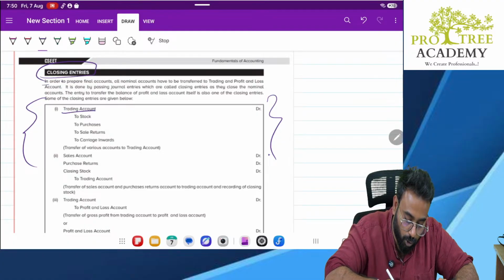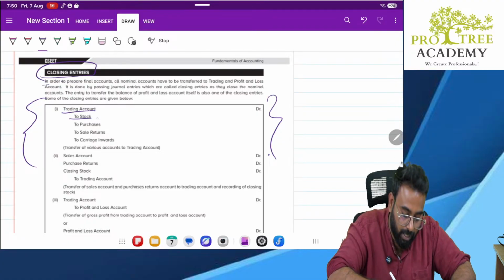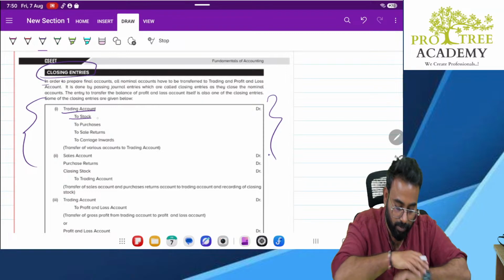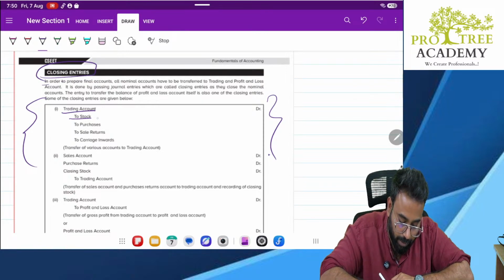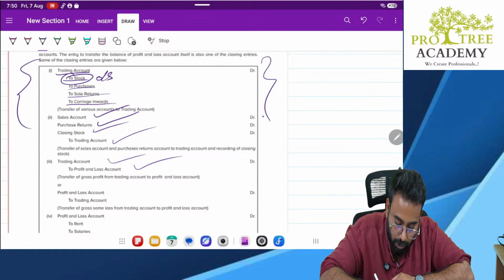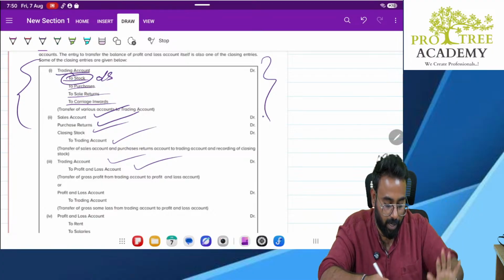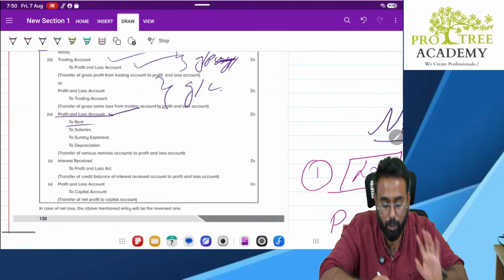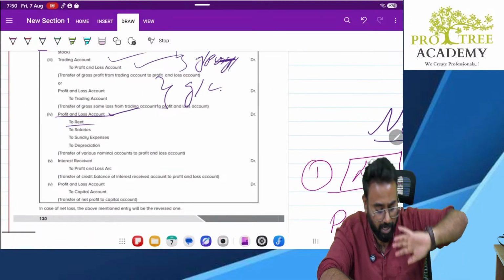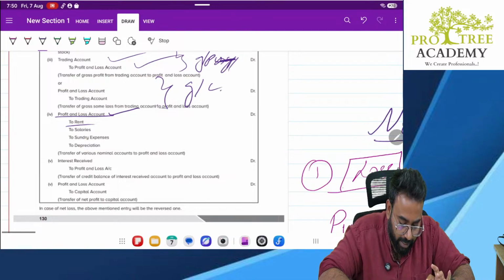Trading account to stock, to purchases, to sales, to carriage inwards. This is nothing but opening stock. Okay. Next, sales account, purchase return account, closing stock to trading account. These are closing entries. Trading account to P&L account. This is transfer of gross profit or gross loss. These two. This is transfer of gross profit. This is transfer of gross loss. Profit or loss, rent. Your expenses getting transferred to P&L account. Your interest received getting transferred to P&L account. Already discussed multiple times. Nothing new. I don't want to repeat it again.